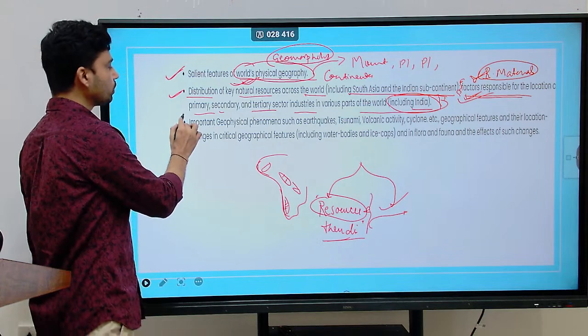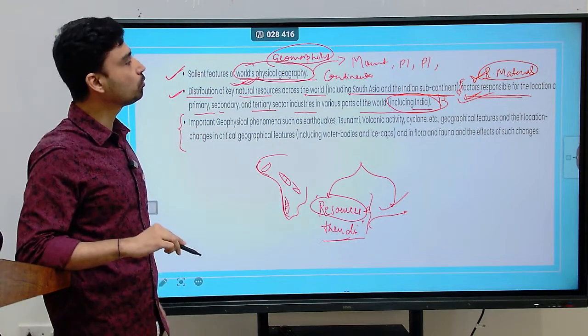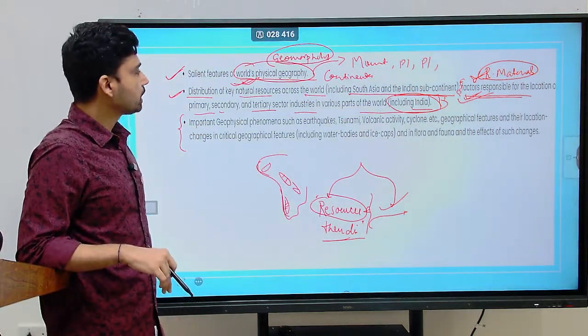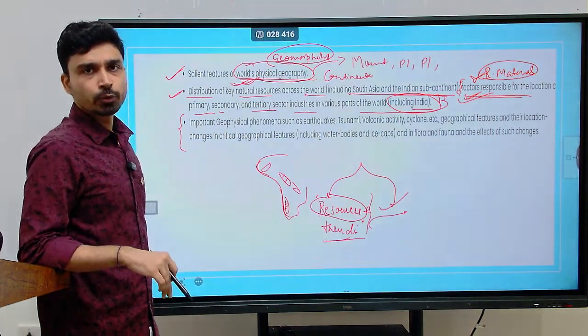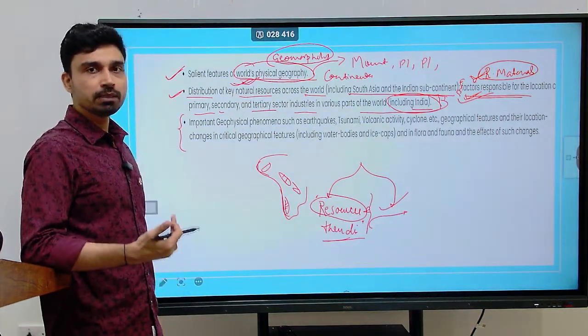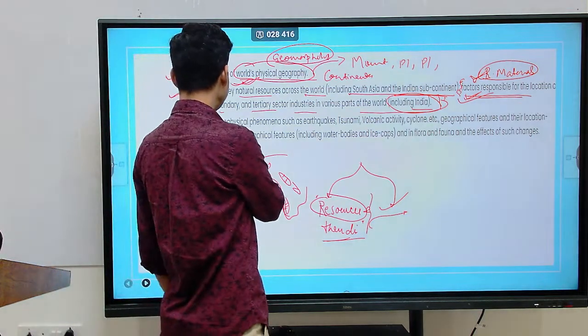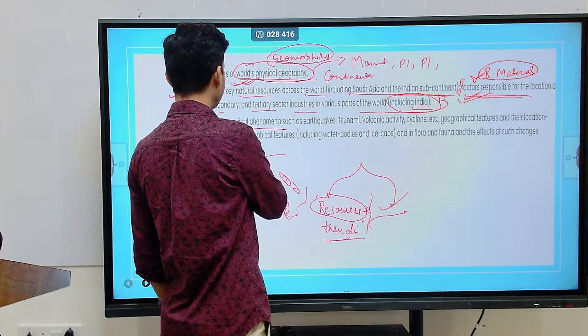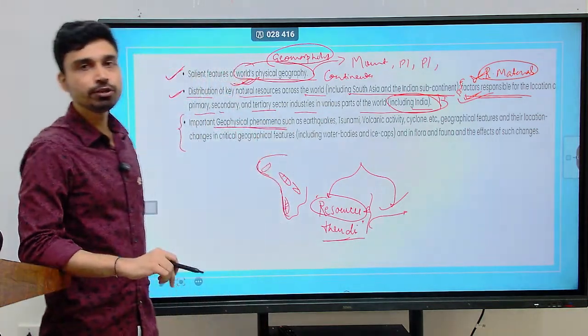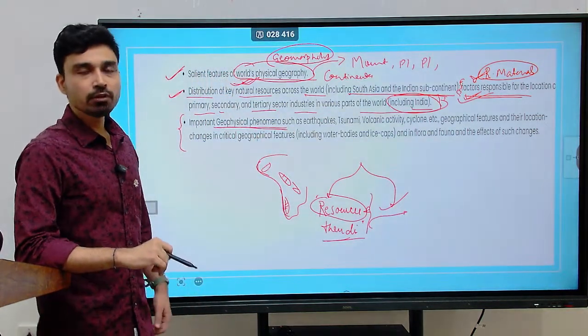Now, the third and one of the most important parts of the geography syllabus, from where every year at least a question has been continuously asked either in the prelims or the mains examination, deals with the important geophysical phenomena. What kind of geophysical phenomena do you have to study?